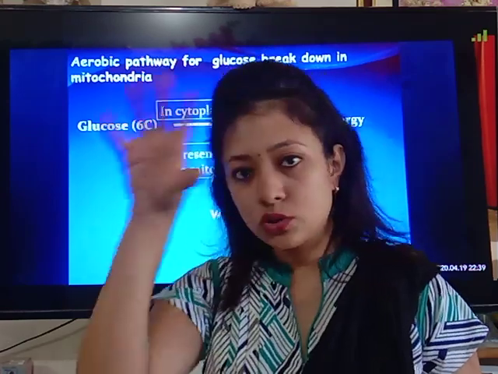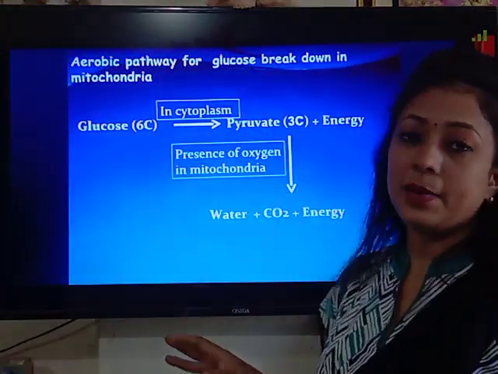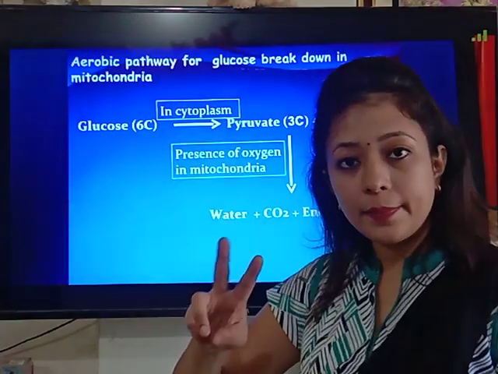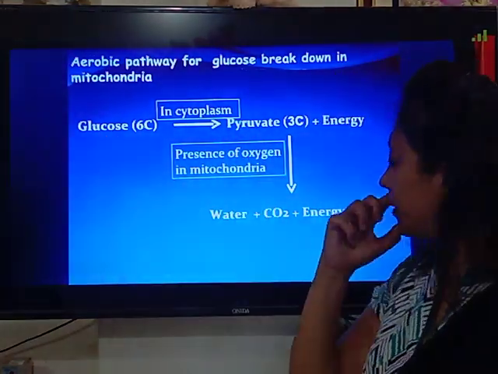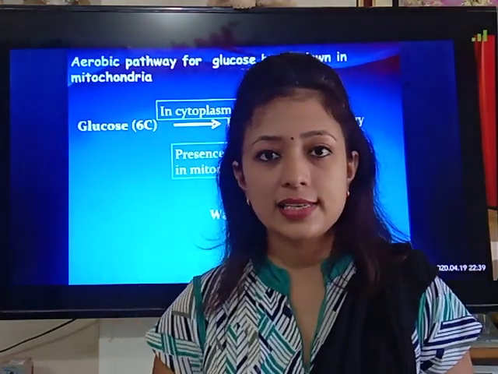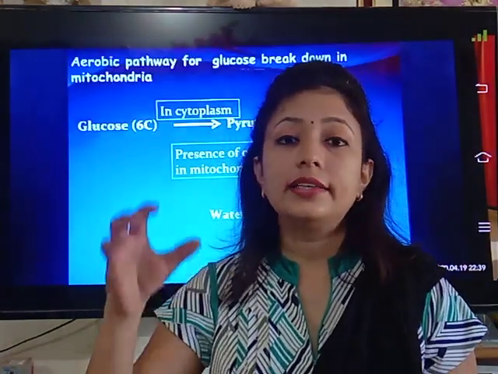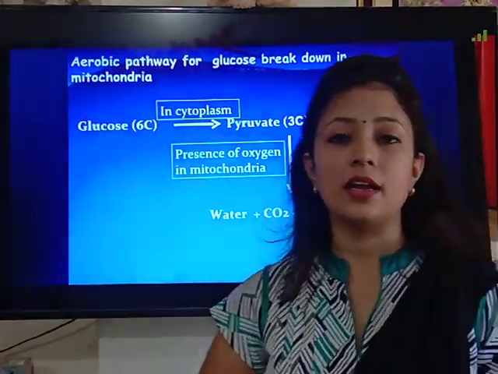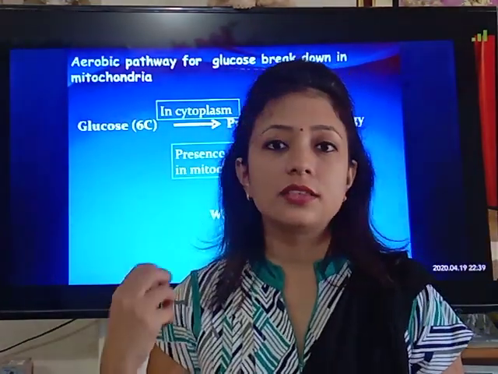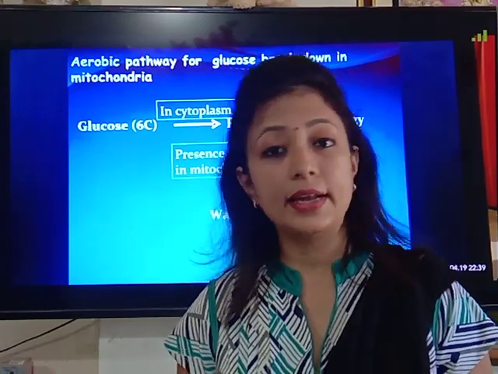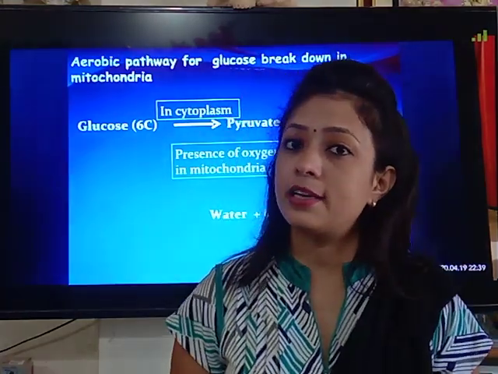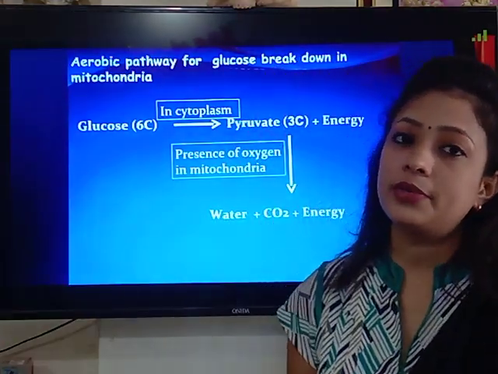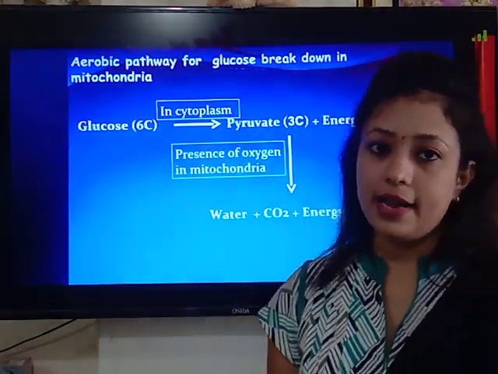So a total of 38 ATPs are formed by the aerobic pathway in our cell. And this energy is a lot compared to anaerobic respiration. So children, aerobic respiration produces lots of energy, while anaerobic respiration produces very little energy.